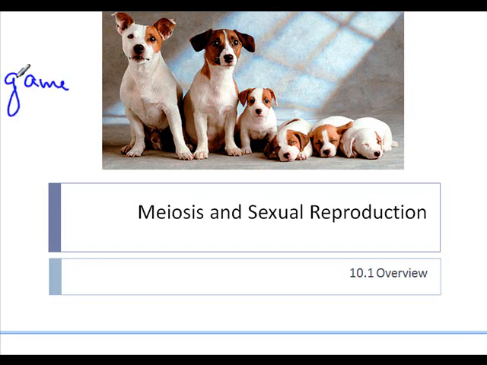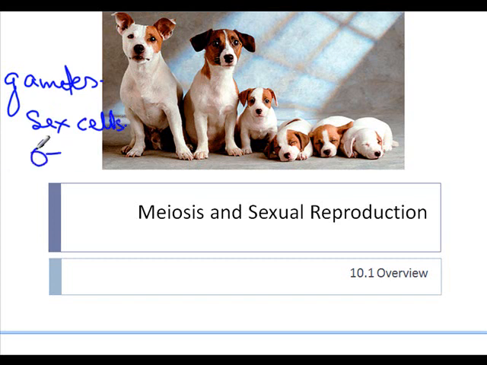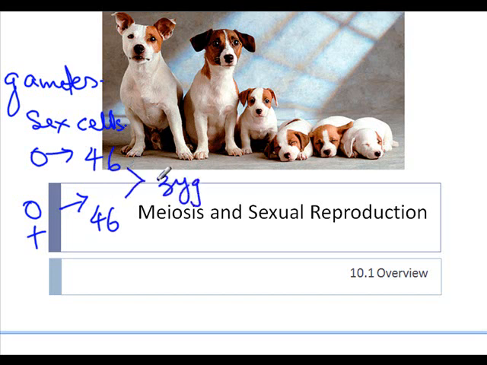Okay, gametes are the sex cells, and before we go on to understanding meiosis, I want you to ponder upon this concept. If the sex cells, for example, in male and female humans, have a certain number of chromosomes, and humans have a chromosome number of 46. So the egg fertilized by the sperm is called a zygote. The zygote is the first cell that is formed with the union of a male sperm and a female egg.